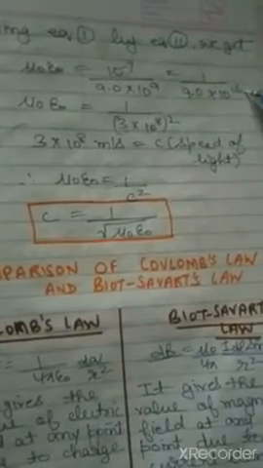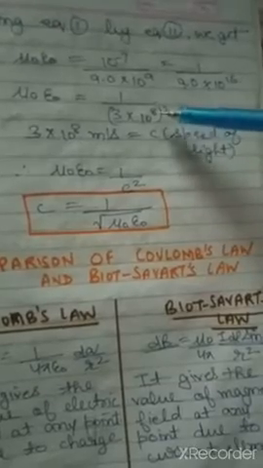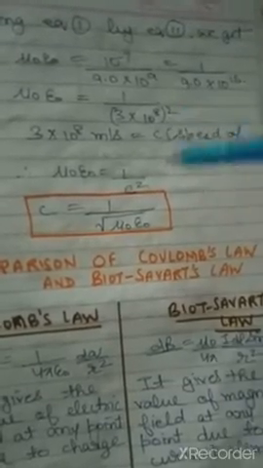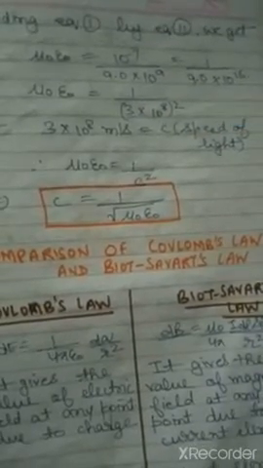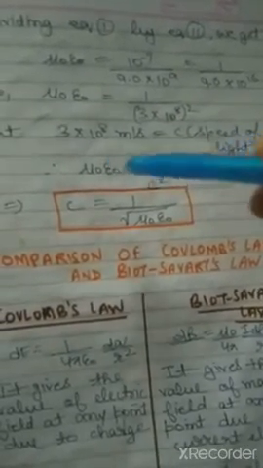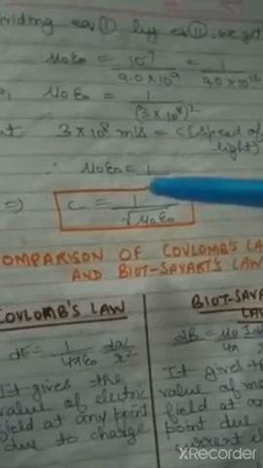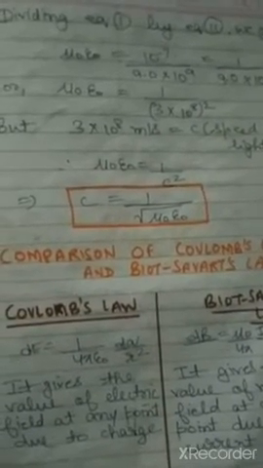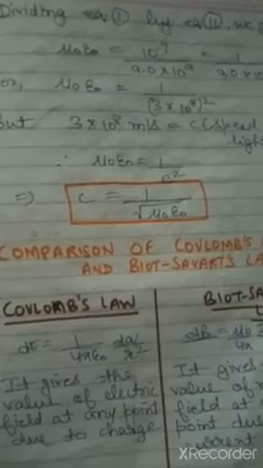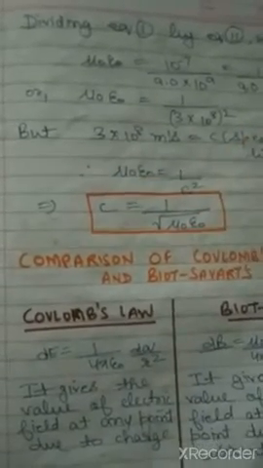So we can write 9 into 10 raised to the power 16 as 3 into 10 raised to the power 8 whole square, and the unit is meter per second. We know that 3 into 10 raised to the power 8 is the speed of light. So mu naught epsilon naught will become equal to 1 by c square, and c will become equal to 1 upon under root mu naught epsilon naught. This is a very important relation relating permeability, permittivity and the speed of light.